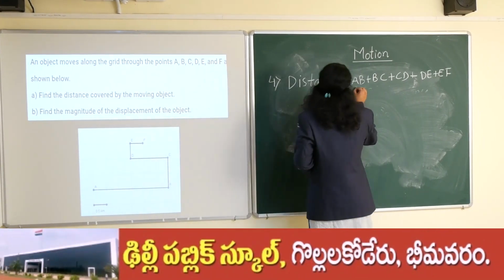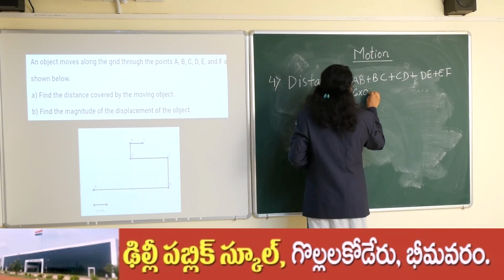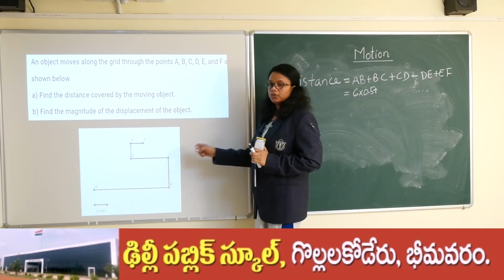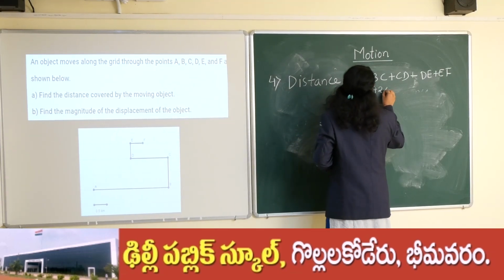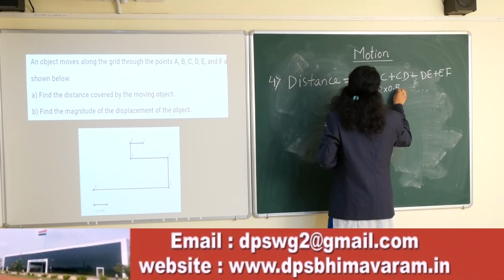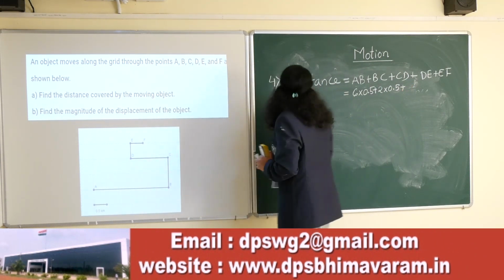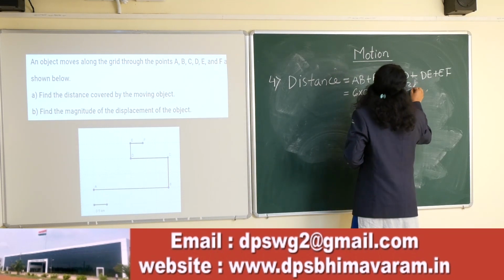So it is 6 into 0.5 kilometer, plus BC is 1, 2, so 2 into 0.5, plus CD, it is 1, 2, 3, so 3 into 0.5.